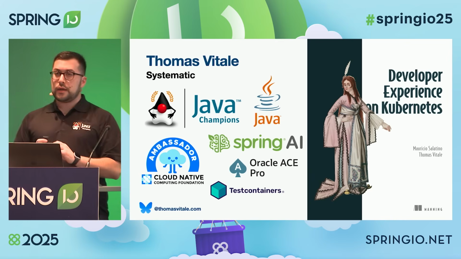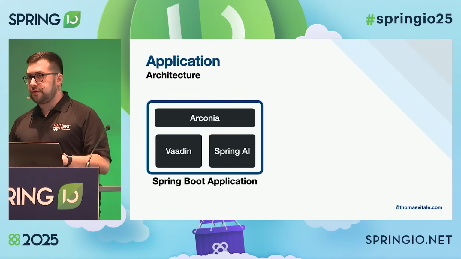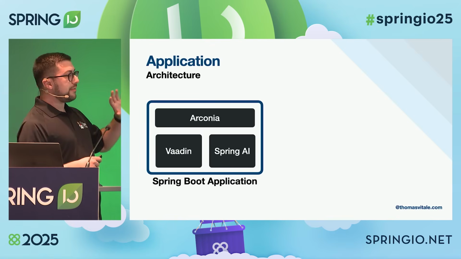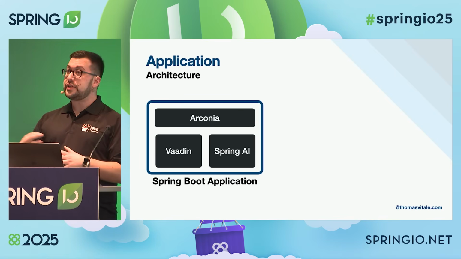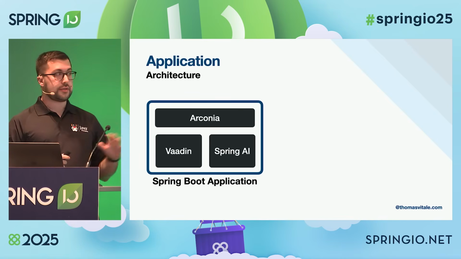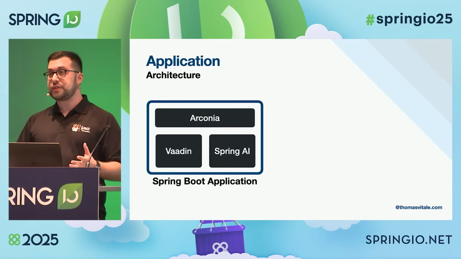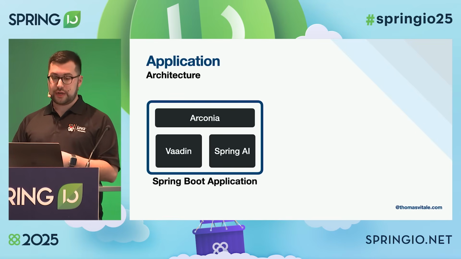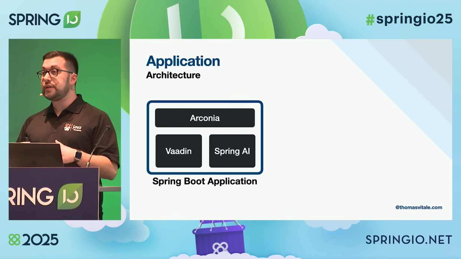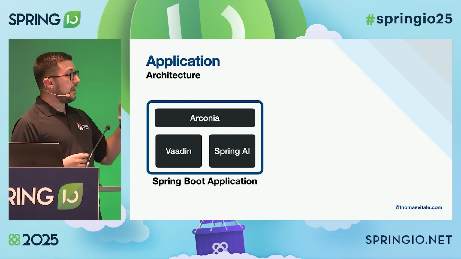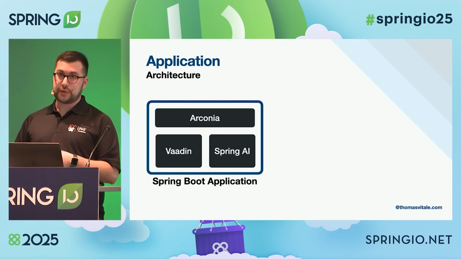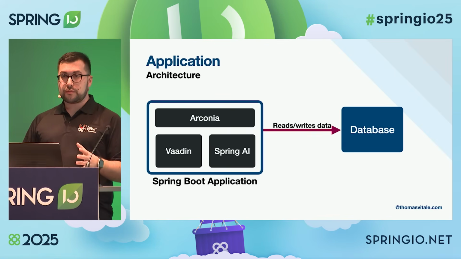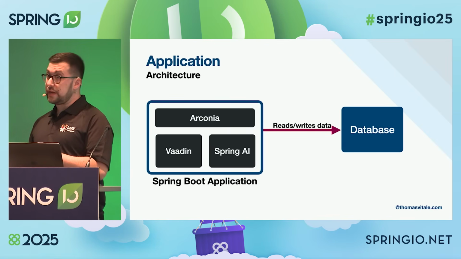All right, but today will be a very practical session. So I built an application. It's a standard Spring Boot application. I'm using Spring AI in order to integrate with large language models. I'm using Vaadin to have a full stack application, so we're going to have a nice UI all written in Java. And on top of that, I added a library of my own called Arconia, and in a minute, I'll explain what it does. So first of all, I'm integrating my application with a database.